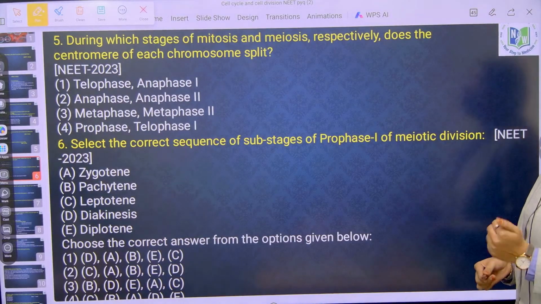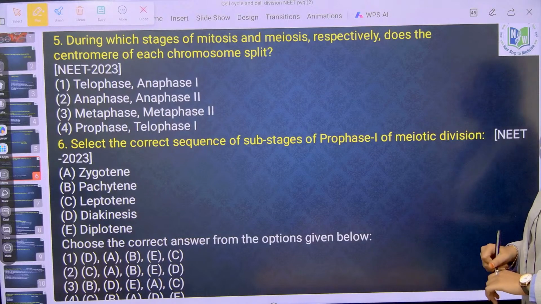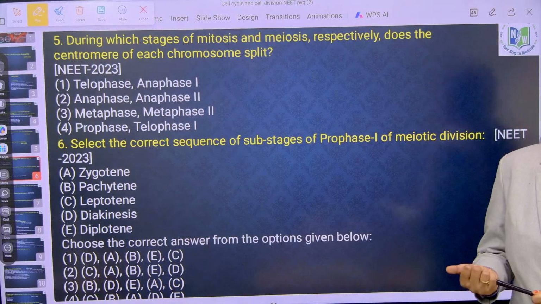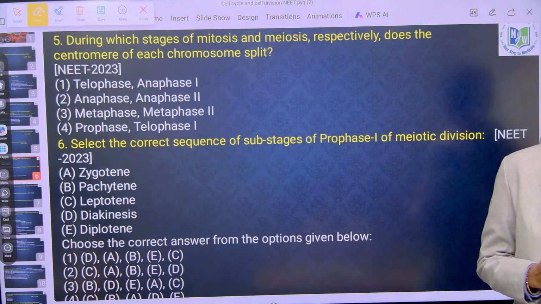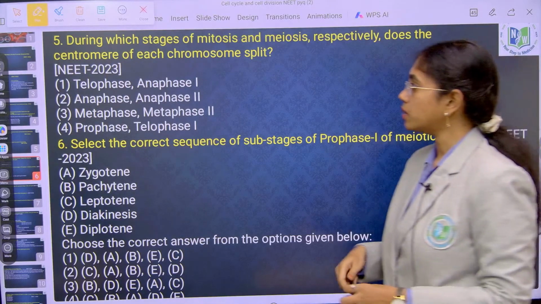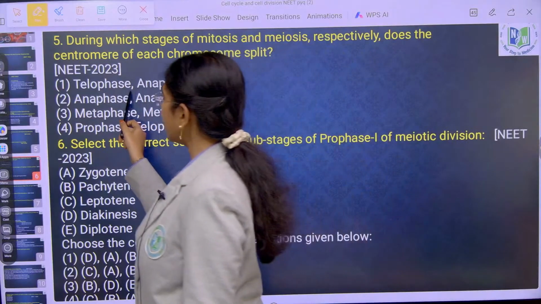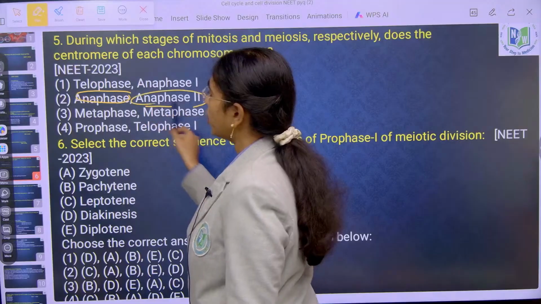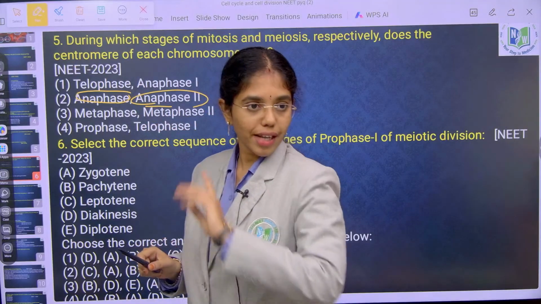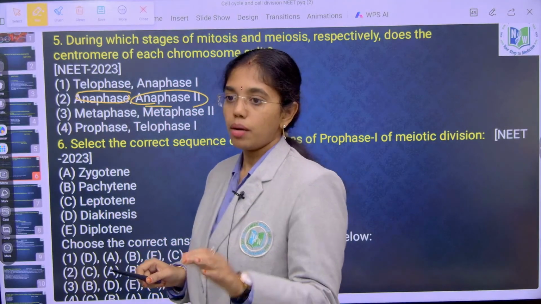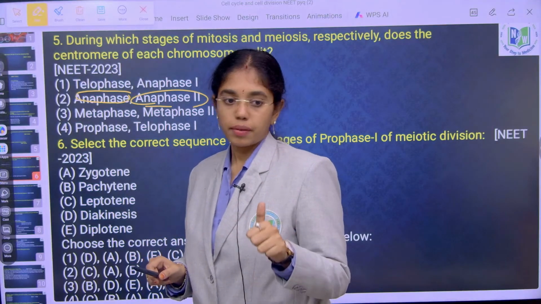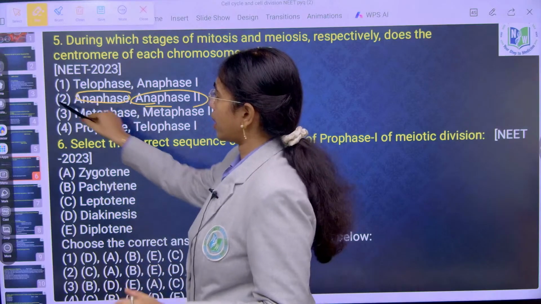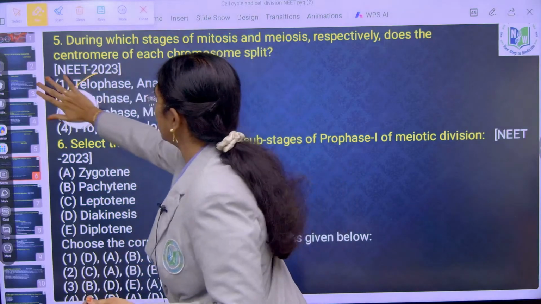During which stages of mitosis and meiosis respectively will the centromere of each chromosome split? Second option. Centromere splits at anaphase of mitosis and anaphase 2 of meiosis. In anaphase 1, centromere splitting doesn't take place because which protein is inactive? Anaphase promoting complex protein is inactive. So the right answer is option 2. Next question.